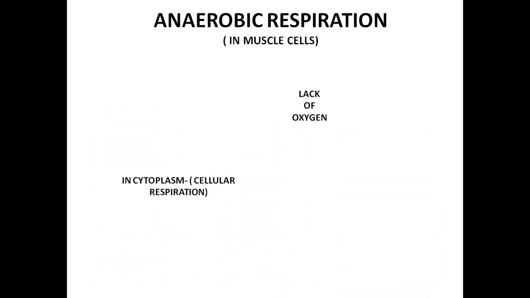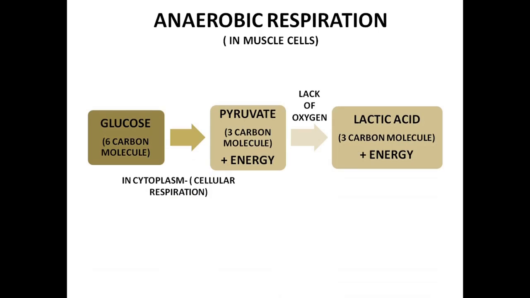Again it is a 3 carbon molecule. So here pyruvate is a 3 carbon molecule and lactic acid again is a 3 carbon molecule. So we know here the number of carbon atoms is not being reduced, or complete oxidation is not achieved here. That's an important point you have to remember when we talk about anaerobic respiration.